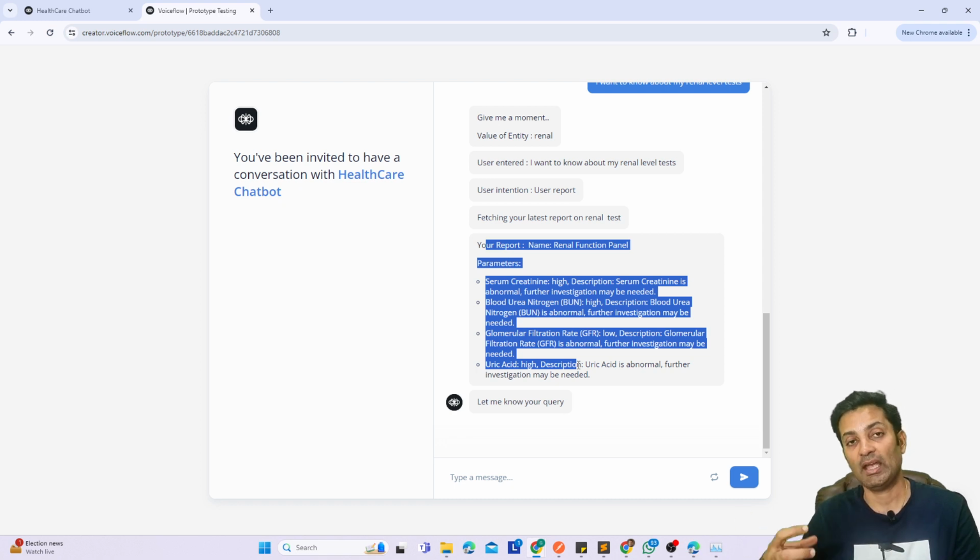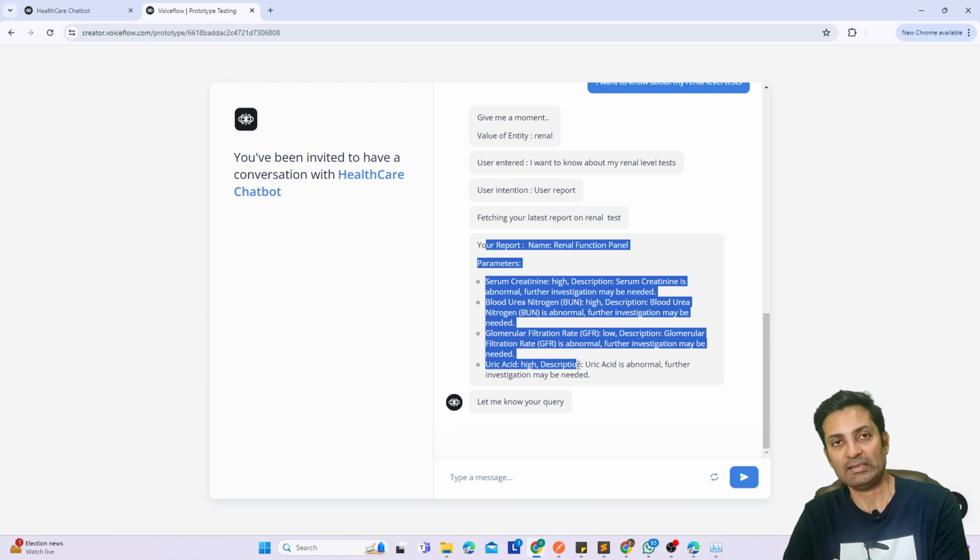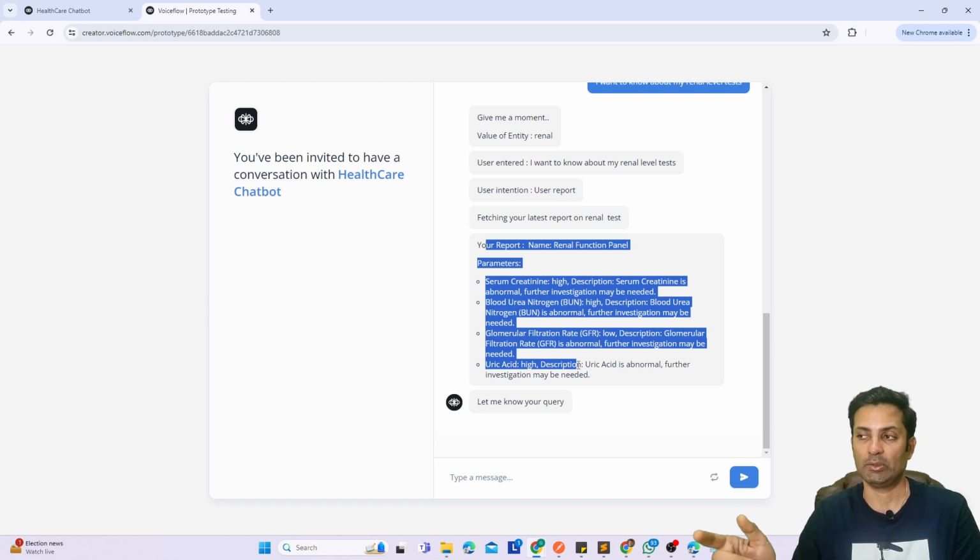So it means AI is there, which is translating my request into something specific which the API can understand, because APIs only take fixed input. You can't give them some user-based input, right? So from the user intent, we have to extract the specific entities, and I'll explain it when I show how it is built. And those entities we need to pass to APIs by converting them into input parameters.